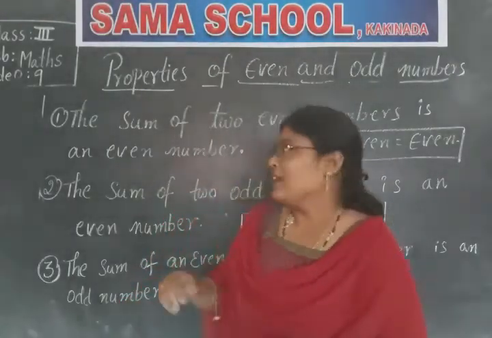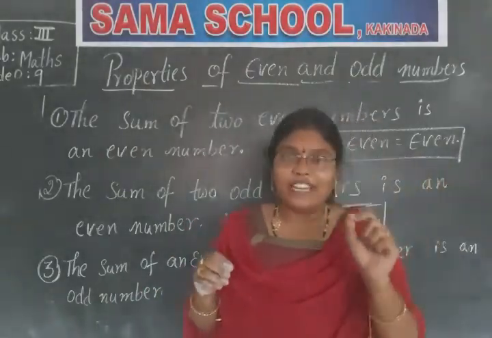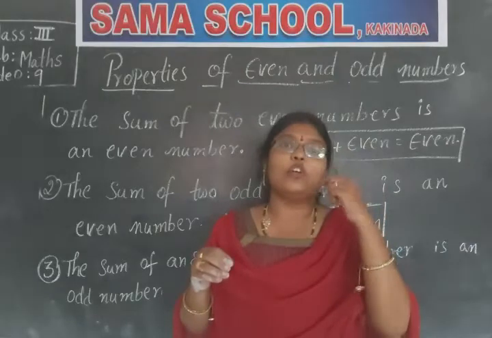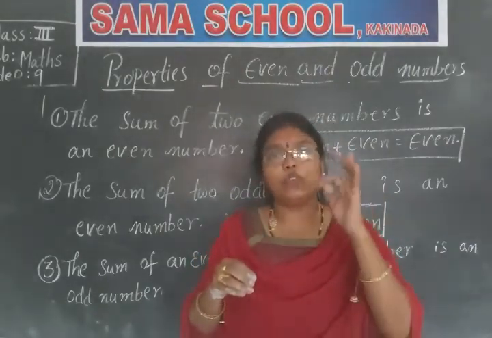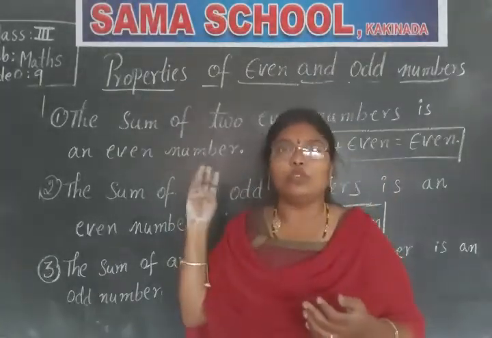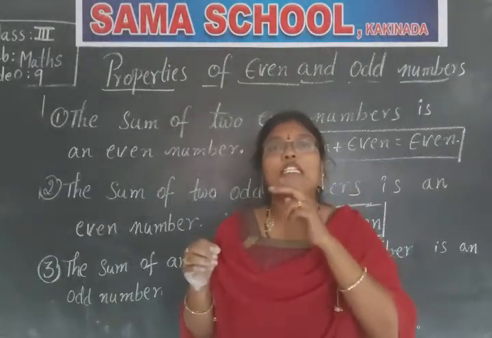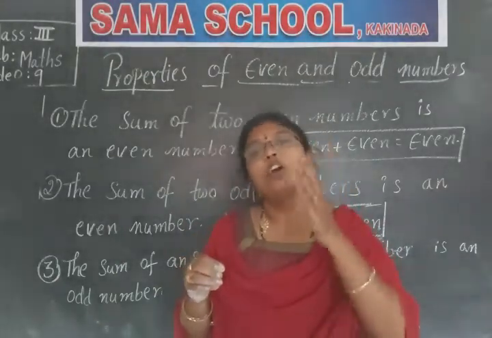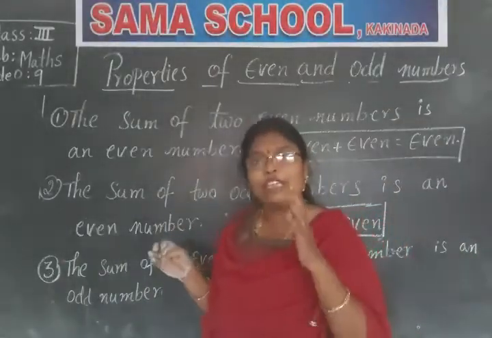Okay children. So you need not worry about identifying whether a number is even or odd, however big the number is. Only see the ones place digit: if you find any of the digits 0, 2, 4, 6 and 8, it is even. 1, 3, 5, 7 and 9 is odd. And these are the properties of even and odd.